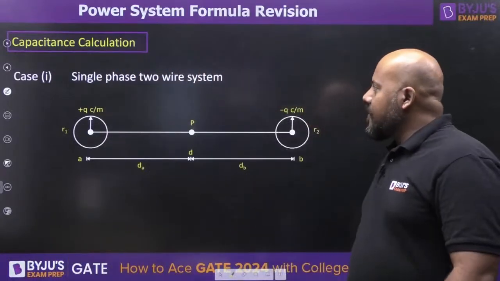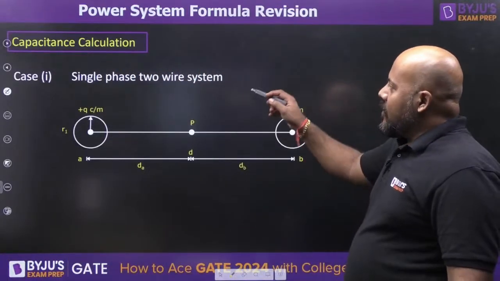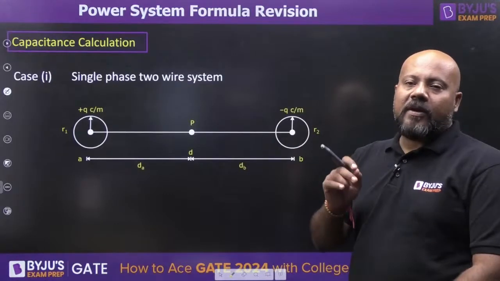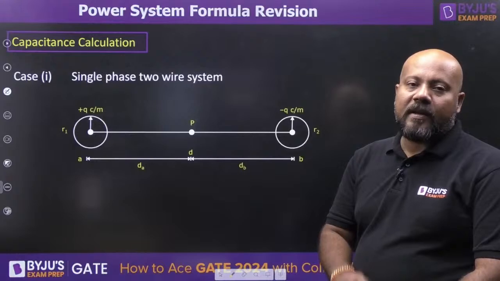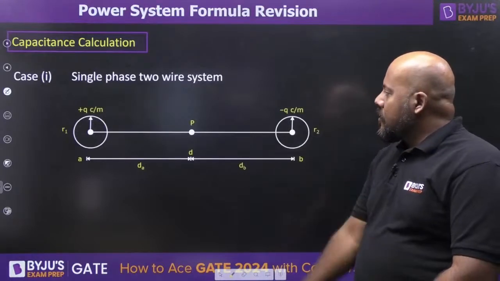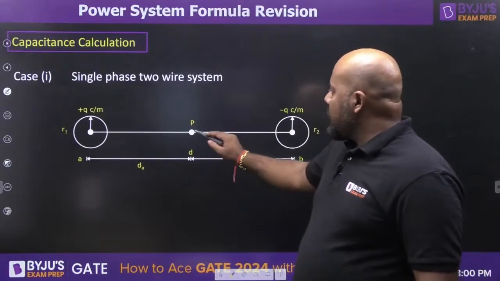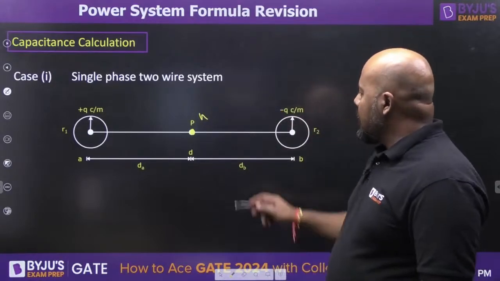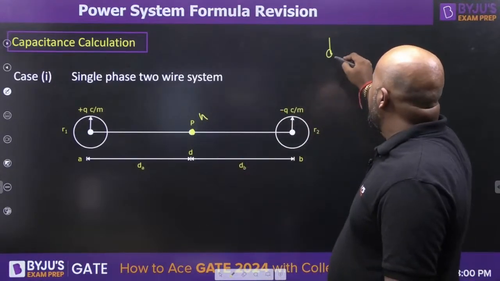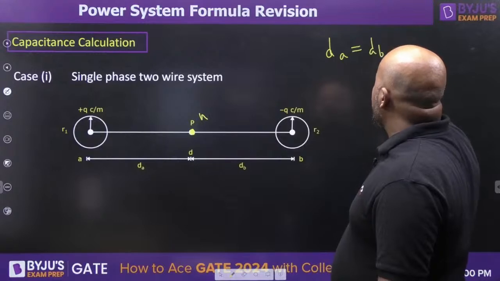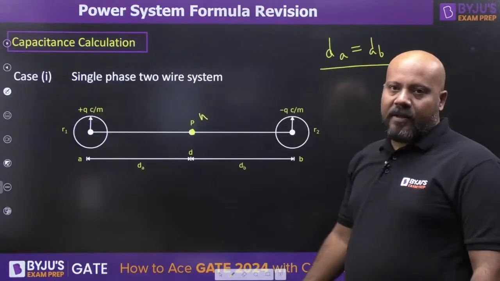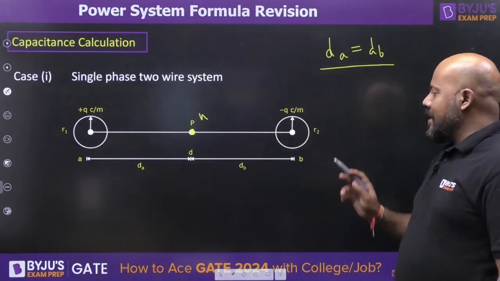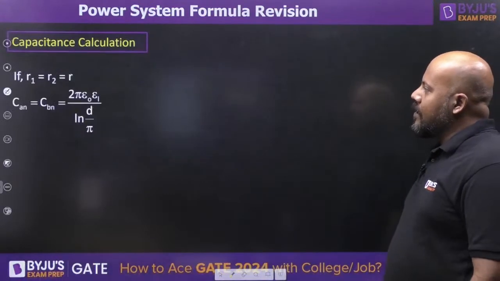Anyways, just leave it. So capacitance calculation for a single phase two wire system, as I told you, capacitance calculation you cannot do without the reference, that is the neutral point. So this is going to be your neutral point, which is equidistant. dA, dB are going to be at equal distance. You have the charge densities plus Q and minus Q, radius R1 and R2. How you are writing the capacitances?